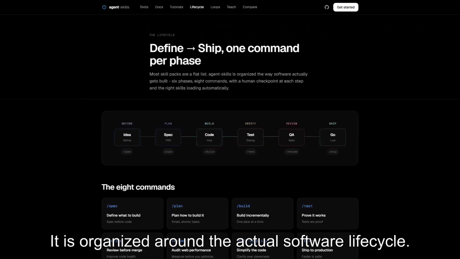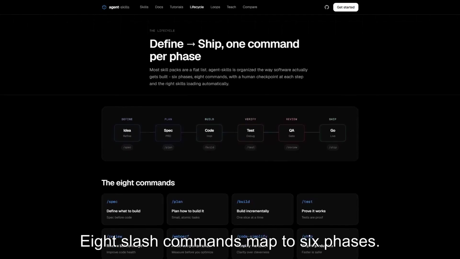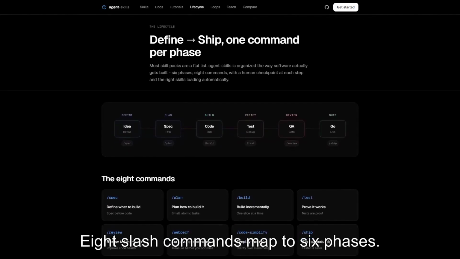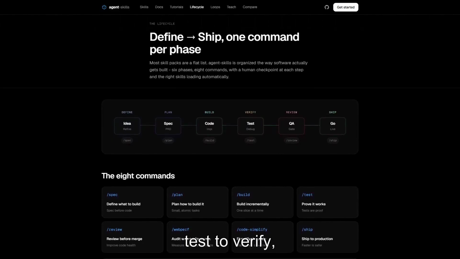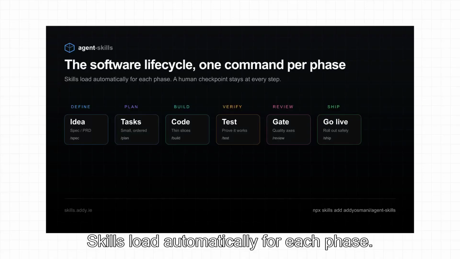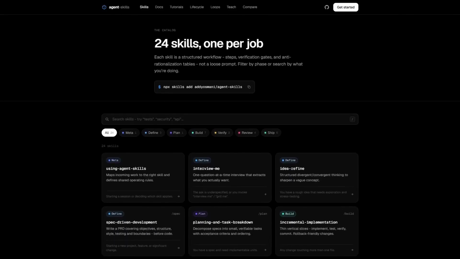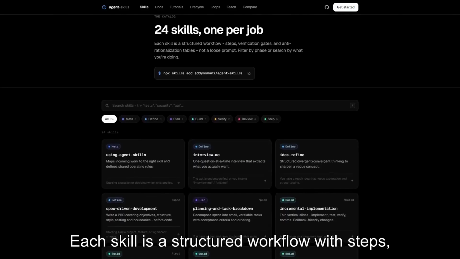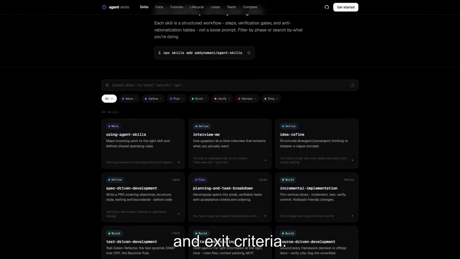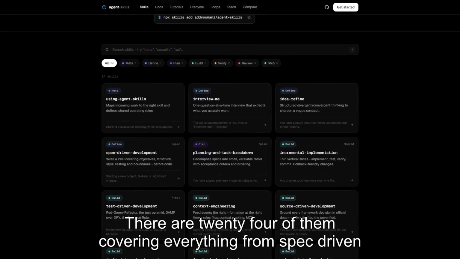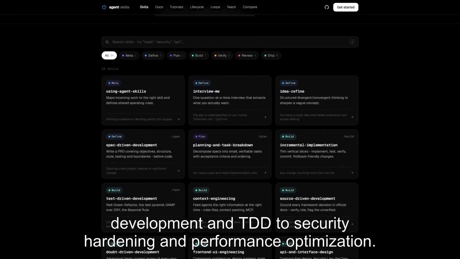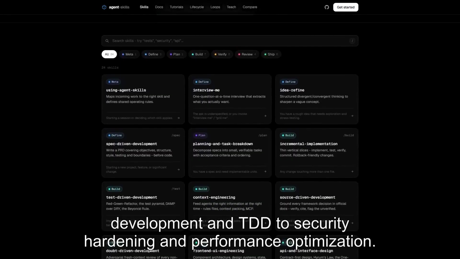It is organized around the actual software lifecycle. 8 commands map to 6 phases: spec to define, plan to break down, build to implement, test to verify, review to gate, ship to deploy. Skills load automatically for each phase. These are not prompts. Each skill is a structured workflow with steps, checkpoints, and exit criteria. There are 24 of them covering everything from spec-driven development and TDD to security hardening and performance optimization.